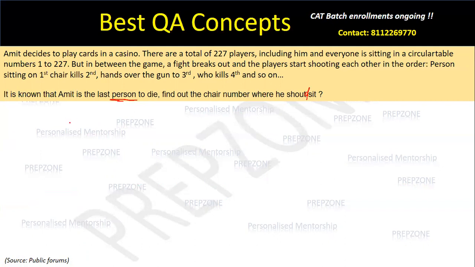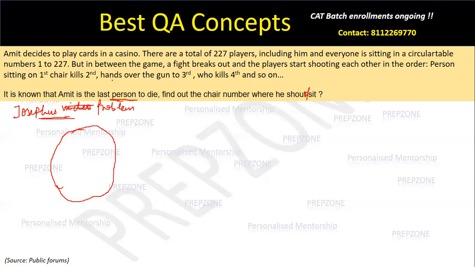If you can recall, or if you have come across this concept, this is nothing but the Josephus problem. If you're not familiar with it, Google it, watch videos, read the Wikipedia notes so that you know what the Josephus problem is. This series is just to give you a brush up of what these unique concepts are. What the Josephus problem says is, if you have a circle,